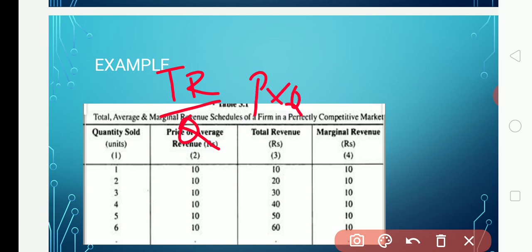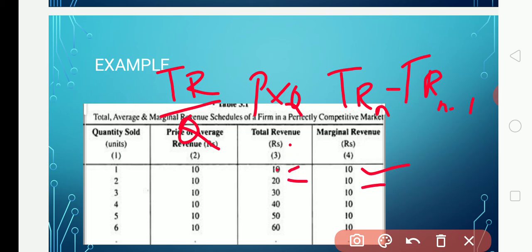And to calculate the marginal revenue, the formula is TRn minus TRn minus 1. That means we have to subtract the preceding value of TR. Here is the TR. Suppose the first value is 10, we take it as it is. 20 minus 10 is 10.